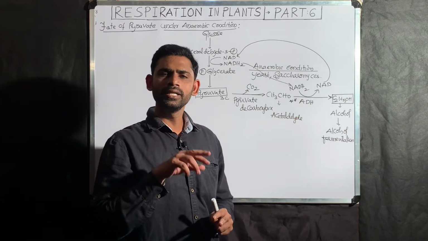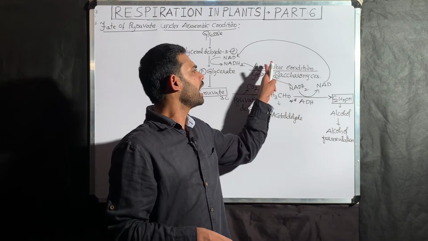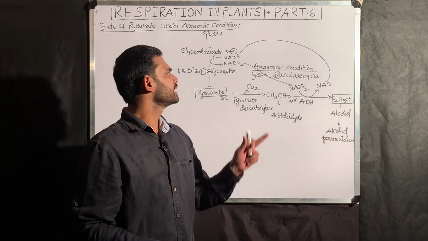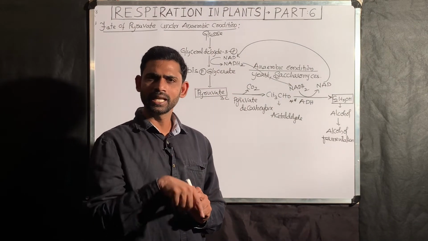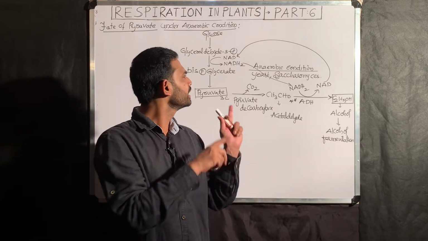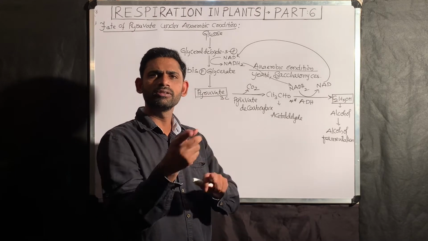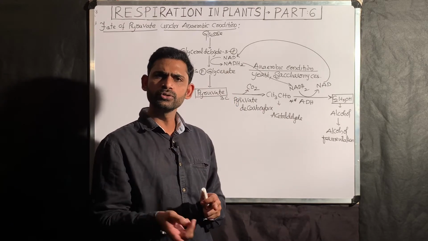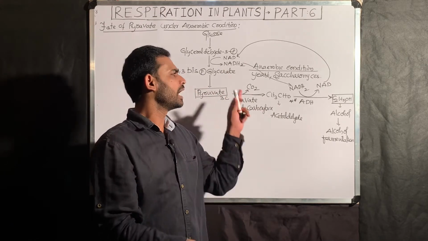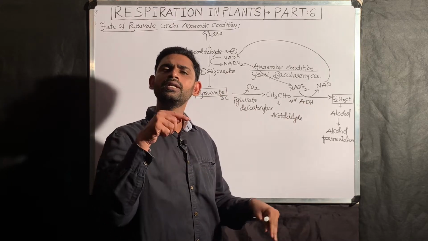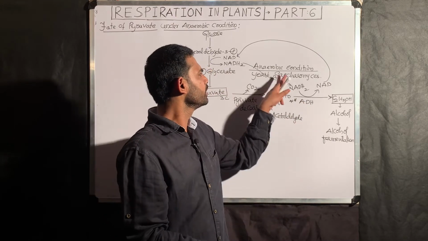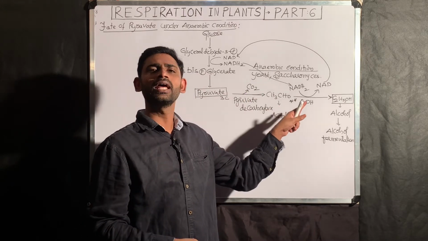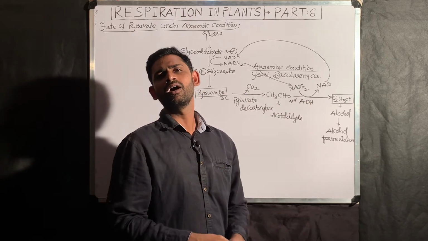So what you need to understand is that the 2 NADH2 produced during glycolysis are utilized by the alcohol dehydrogenase enzyme under anaerobic condition. That means the NADH2 produced during glycolysis under anaerobic condition, are they involved in the electron transport chain? No. These NADH2 produced during glycolysis are utilized by the alcohol dehydrogenase enzyme under anaerobic condition. Means 2 NADH2 are utilized by the alcohol dehydrogenase.